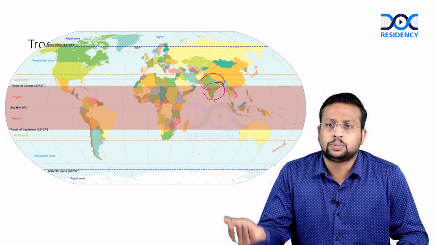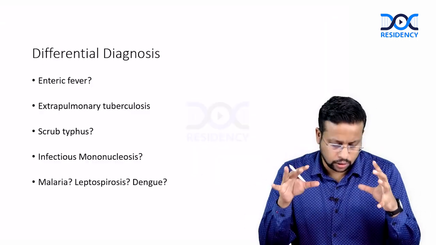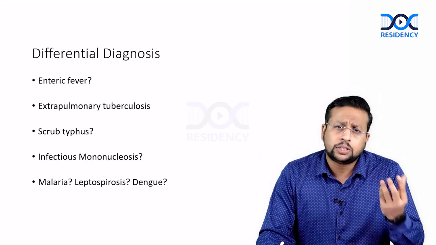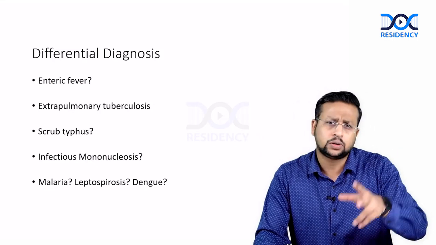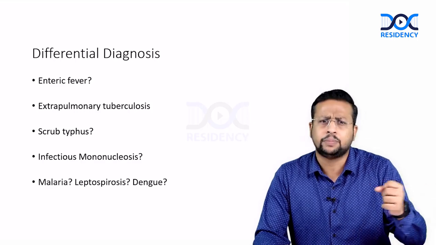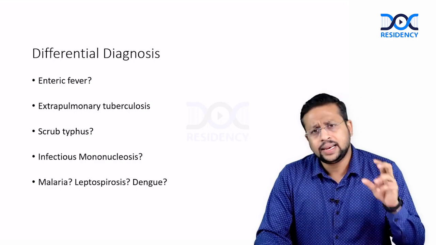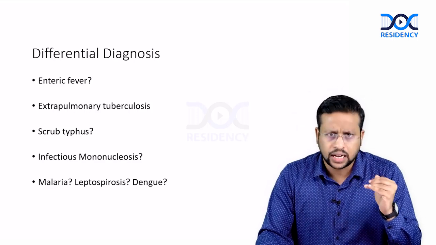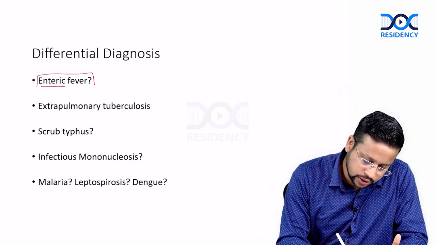Now, what are the possible differential diagnoses in this patient? I would think of the following differential diagnosis. There can be more actually. So, this patient has presented with fever which is prolonged, around 12 days duration, without any localization and maybe some abdominal symptoms also. Even if abdominal symptoms were not there, any patient presenting with fever lasting more than 1 week in our country, I would think of enteric fever as the first differential diagnosis.